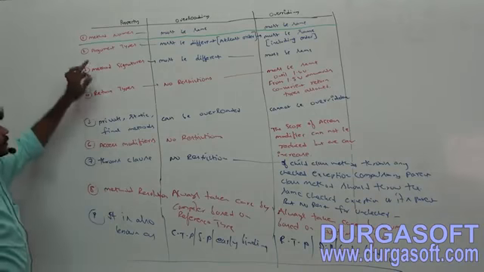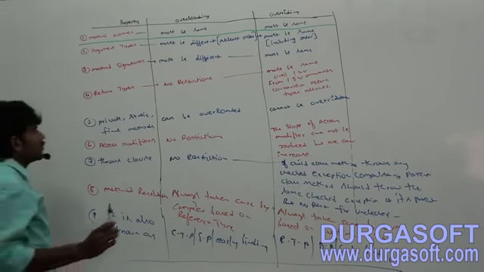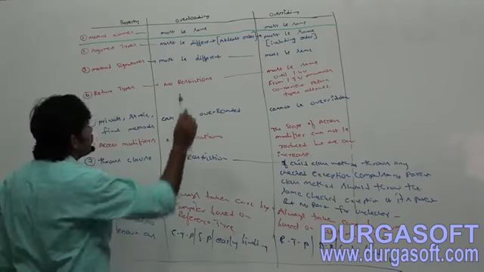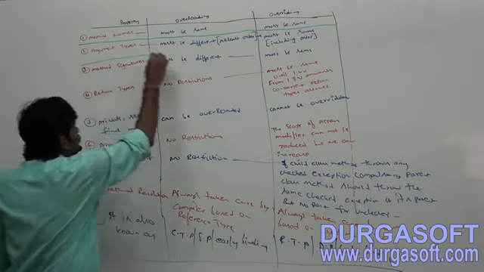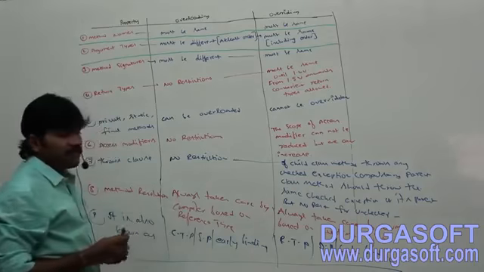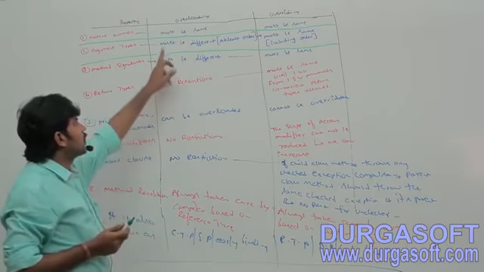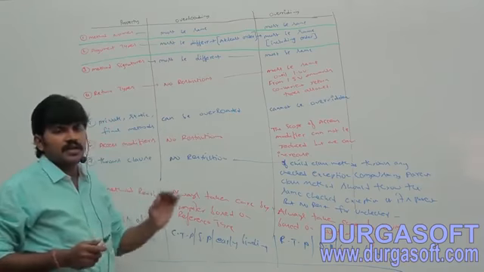Second one: argument types must be different, within the bracket at least in order.